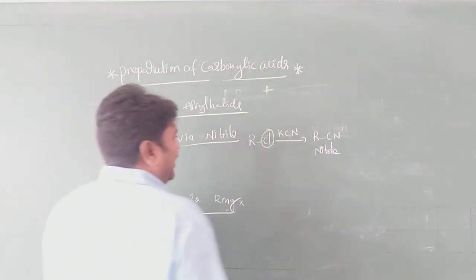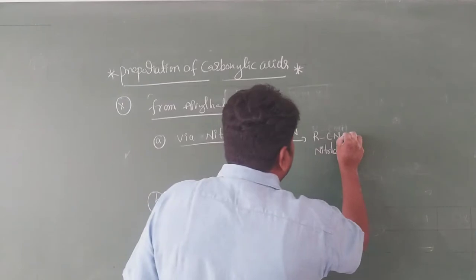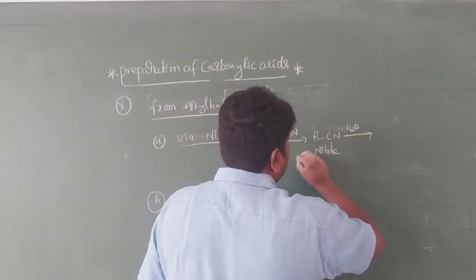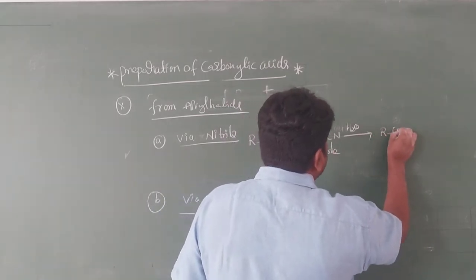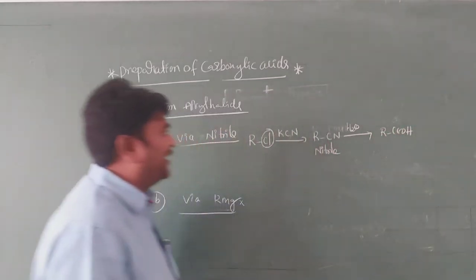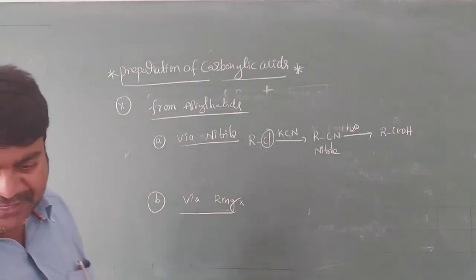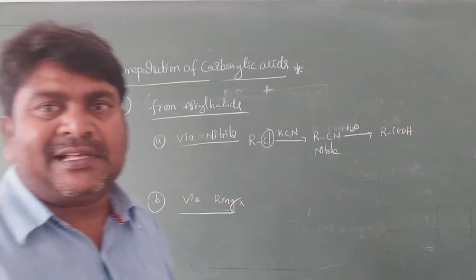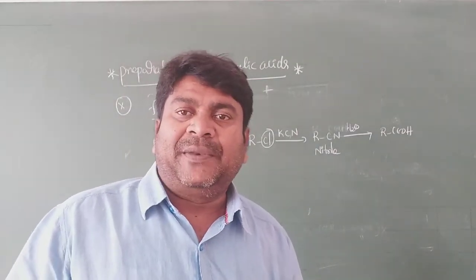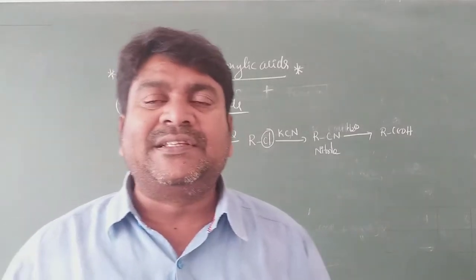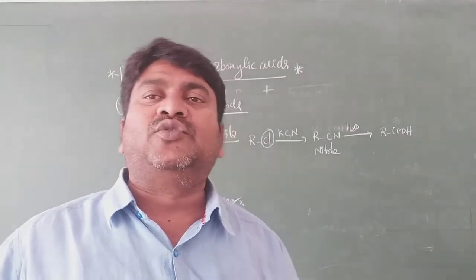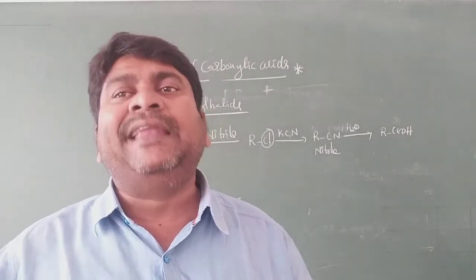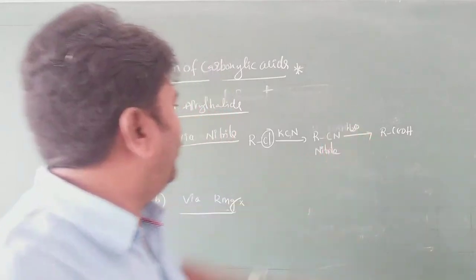Next one, what you observe here. Alkyl cyanide or alkyl nitrile on hydrolysis forms RCOOH, a carboxylic acid. It is very, very important, my dear students. You have to remember this one. In the previous class we discussed the same thing. Nitrile undergoes hydrolysis, the middle compound amide is formed, and the amide again on hydrolysis forms carboxylic acid.